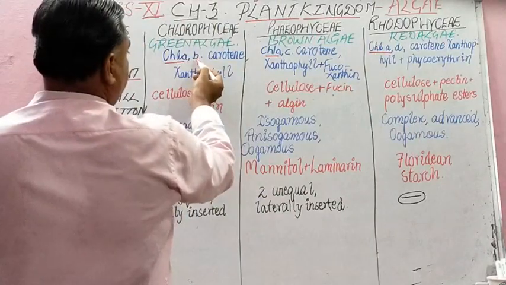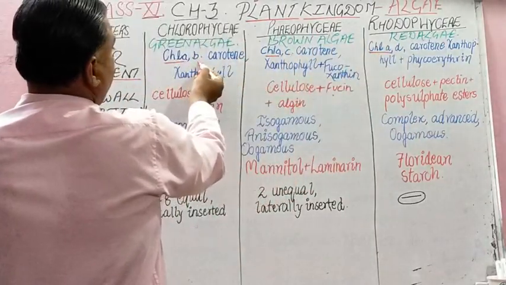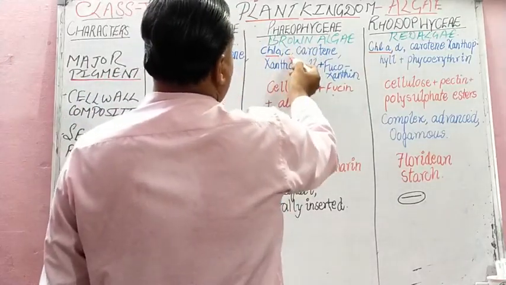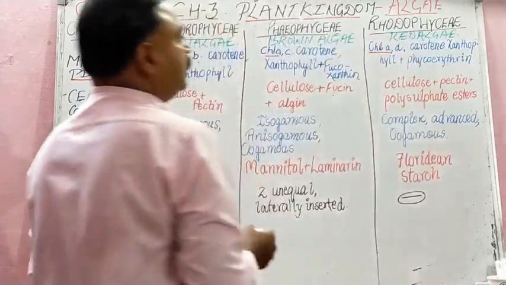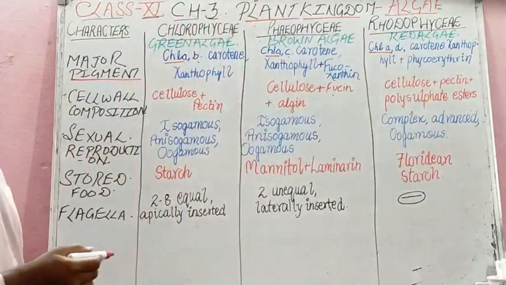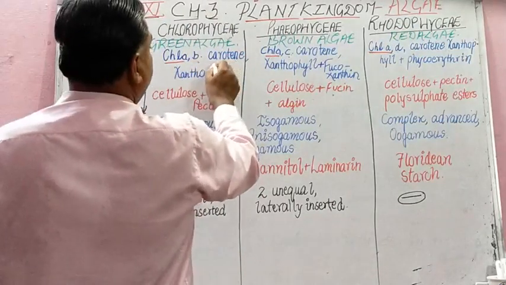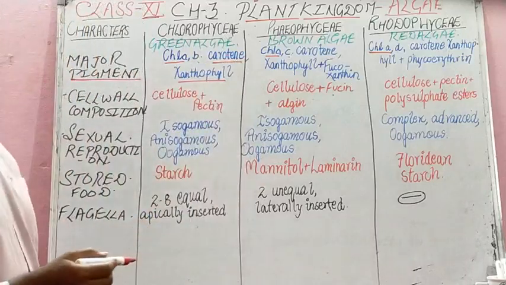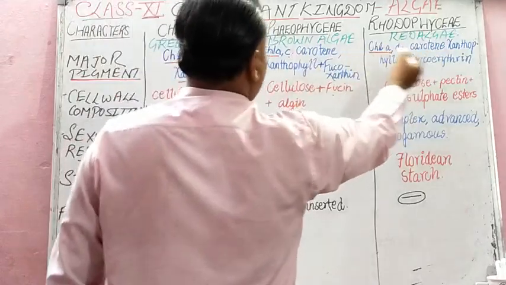And then we have to write B, C and D. After chlorophyll A, in the first column, chlorophyceae, we add B, in phaeophyceae C, and in rhodophyceae D. These are the major ones. And then after that, you have to write carotene and xanthophyll. Carotene and xanthophyll are common.